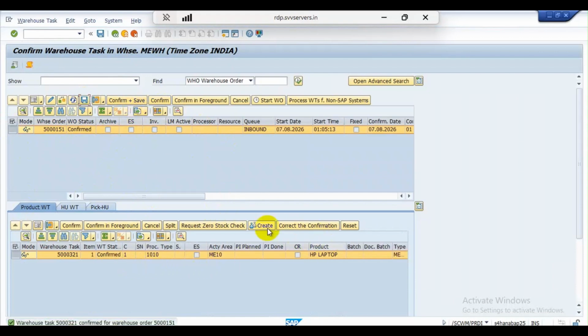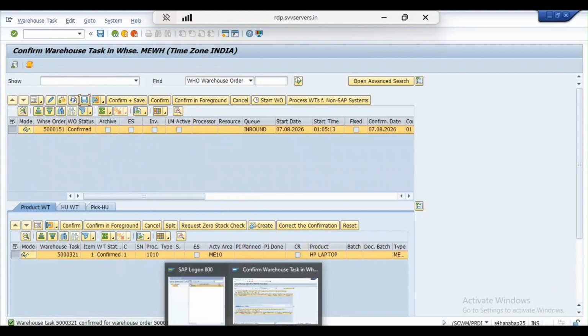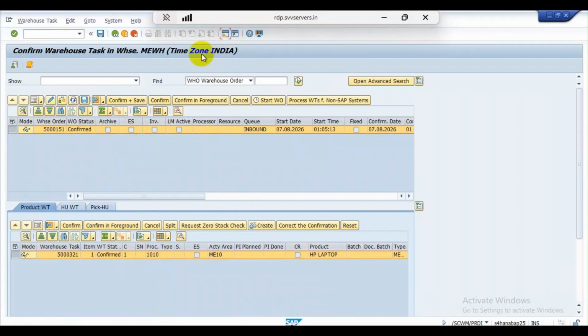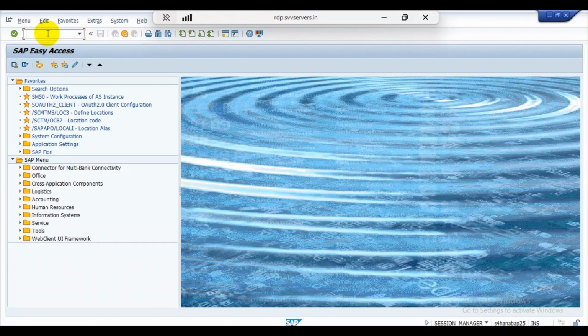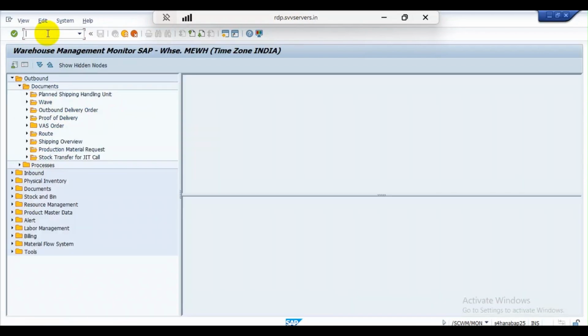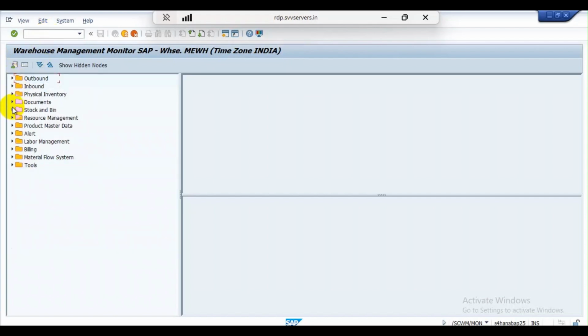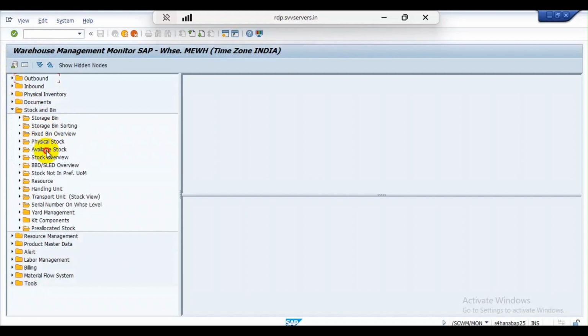Now let us check where the material is stored. Enter the transaction code /SCWM/MON. Press enter. Here go to the stock and bin, go to available stock.